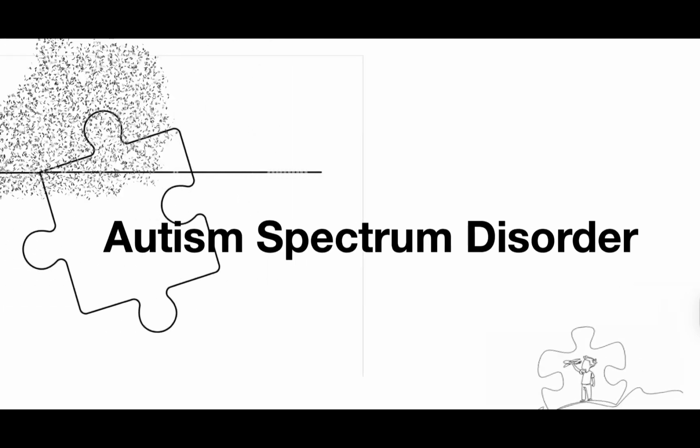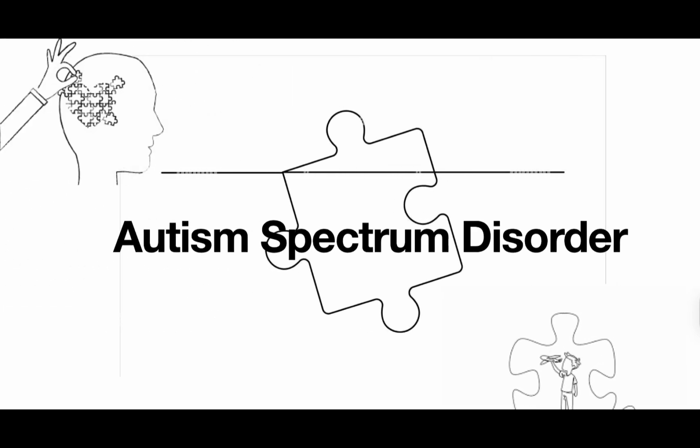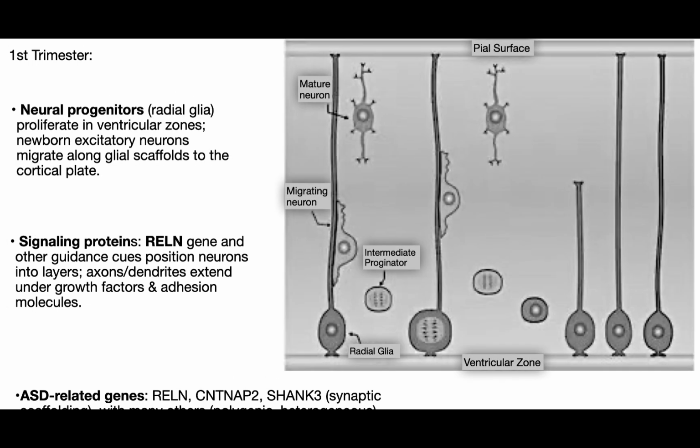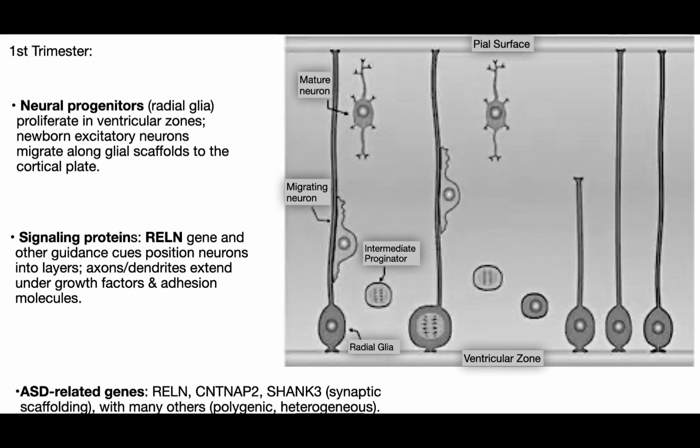In this presentation, we'll overview autism spectrum disorder beginning in fetal development. Let's get into it. In the first trimester, neural progenitor cells, specifically the radial glia, rapidly divide in the ventricular zones of the developing brain.